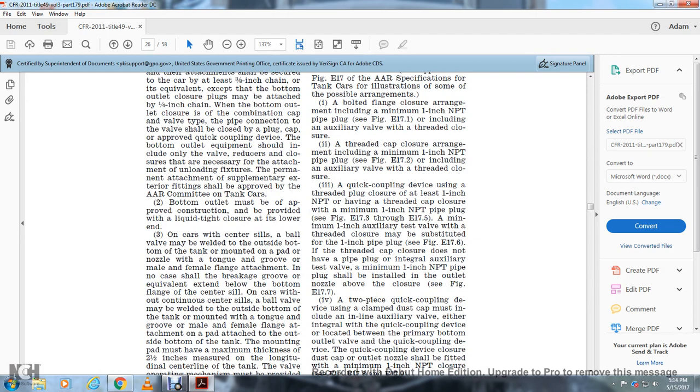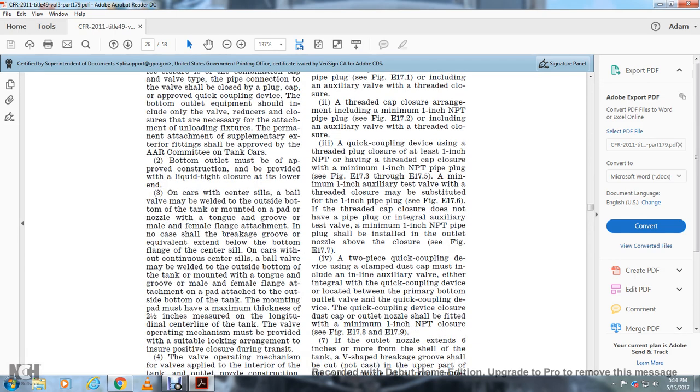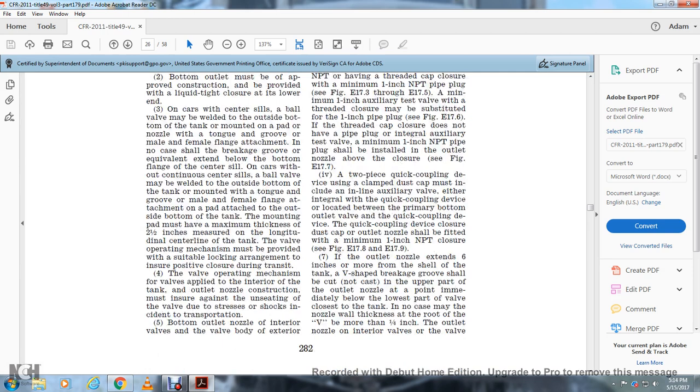1. A bolted flange closure arrangement, including a minimum 1-inch NPT pipe plug, or including an auxiliary valve with a threaded closure. 2. A threaded cap closure arrangement, including a minimum 1-inch NPT pipe plug, or including an auxiliary valve with a threaded closure. 3. A quick coupling device using a threaded plug closure of at least 1-inch NPT, having a threaded cap closure with a minimum 1-inch NPT pipe plug. A minimum 1-inch auxiliary test valve with the threaded closure may be substituted for the 1-inch pipe plug if the threaded cap closure does not have the pipe plug integral with the auxiliary test valve, and the minimum 1-inch NPT pipe plug shall be installed in the outlet nozzle above the closure. See figure E17.7.